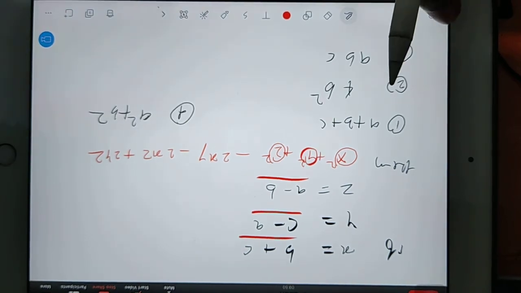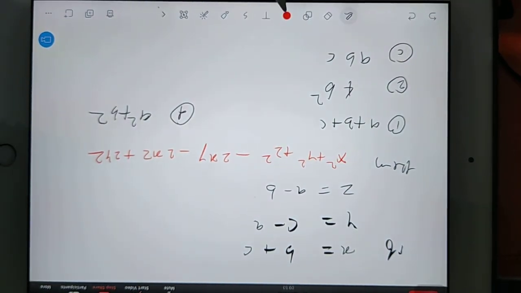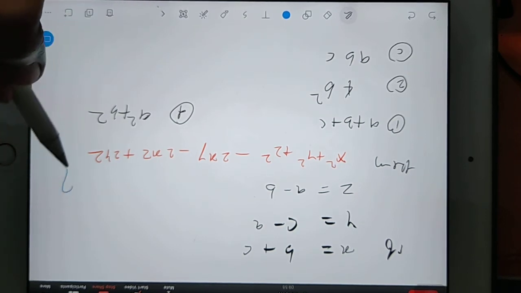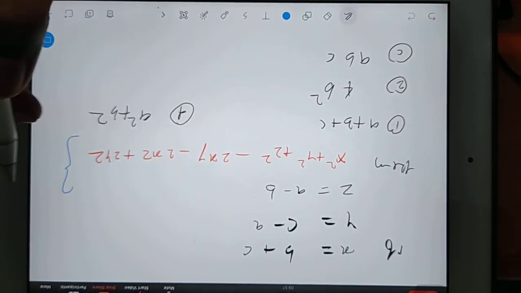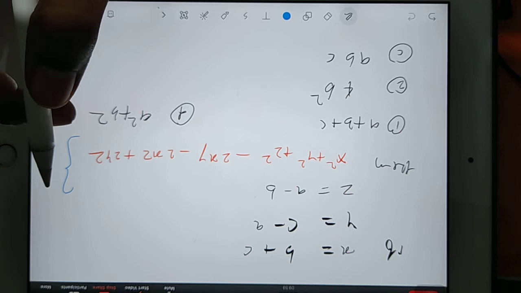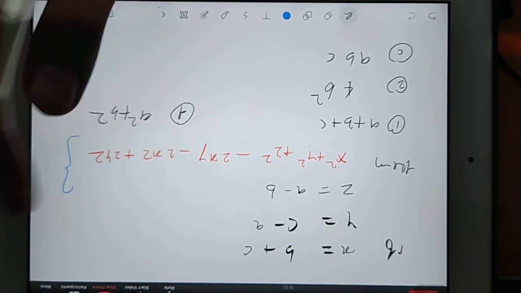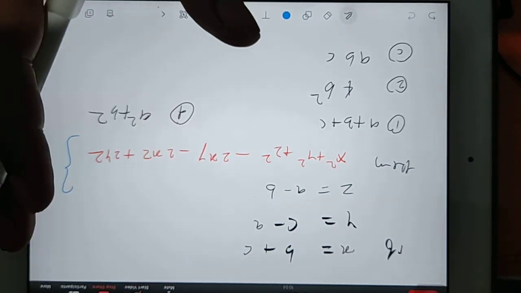Why? Because it will consume huge time. Definitely this question, if they are asking in GATE exam, they are not trying to get the answer. They are trying to be smart. I mean, how smart you can be?